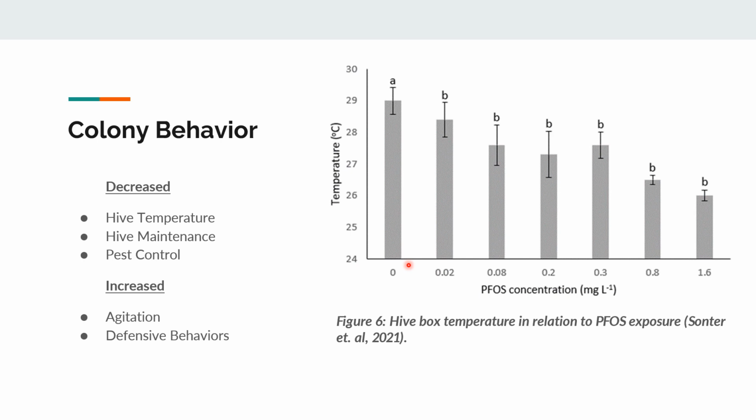It was also observed that there was a decrease in hive maintenance. That's things like fecal matter and dead bees being removed from the hive and cleaned. The hive should be relatively clean. There was also a decrease in pest control, which I find very interesting because there were observed increases in agitation and defensive behaviors.